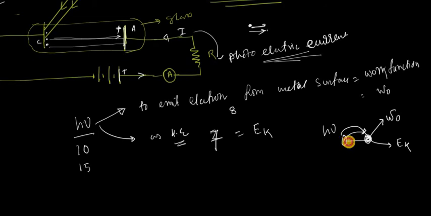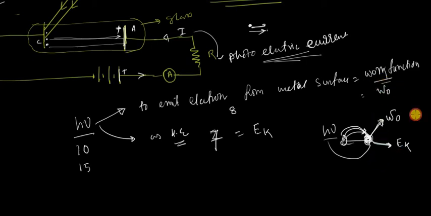So the energy of the photon is 100% converted to the electron. The electron gains this much energy, h nu, and it utilizes it for two purposes. First, the major part is utilized to come out from the metal surface, and the second part is associated with its kinetic energy, Ek.